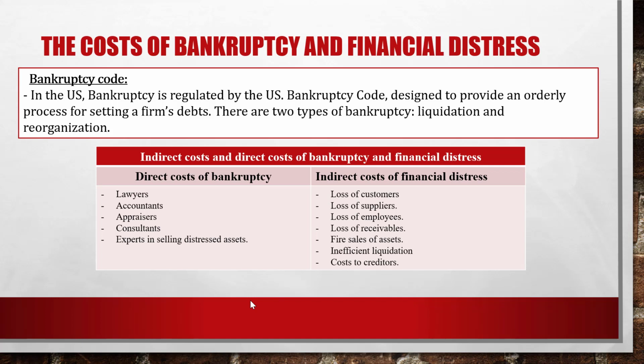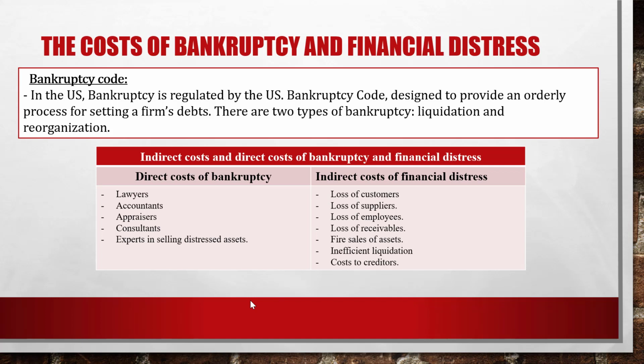When there is bankruptcy or financial distress, there are a couple of costs. There are some different costs that go to different professionals. It can be either indirect costs or direct costs. So here are some examples of direct costs of bankruptcy.